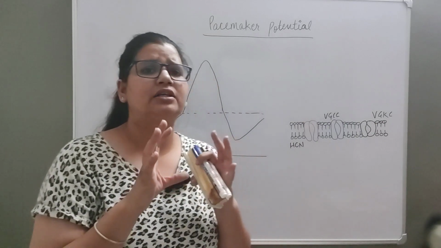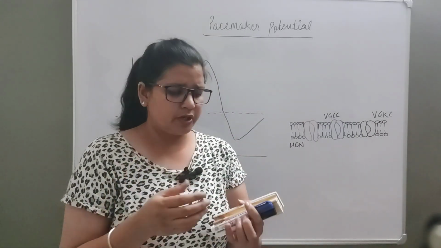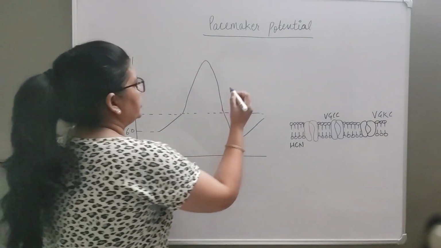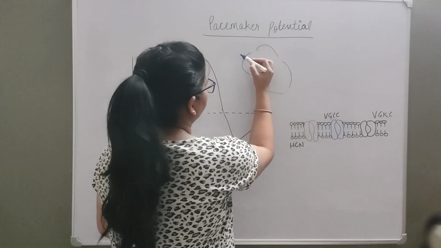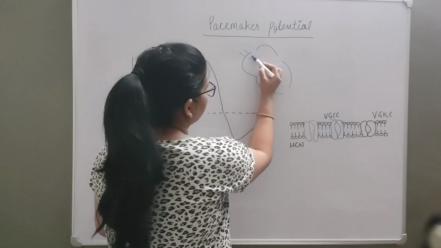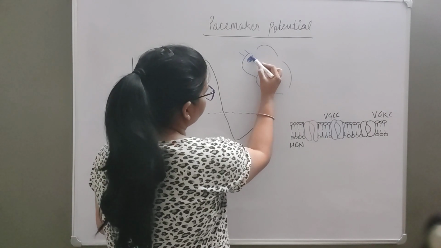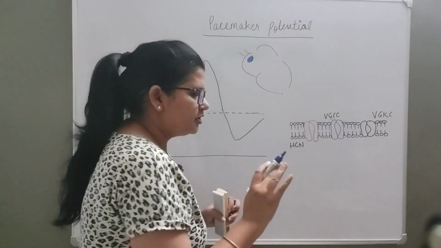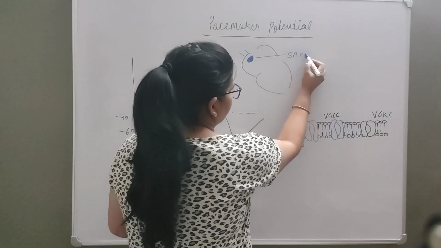Now, what are the cells which are able to generate their own rhythm? You should know that these are the SA node, the sinoatrial node. If we see the anatomy of the heart roughly, wherever the superior vena cava meets the atria, there is some specialized tissue able to generate its own rhythm. These cells are called the SA node.